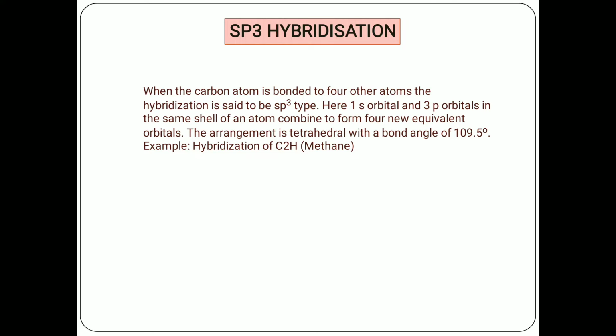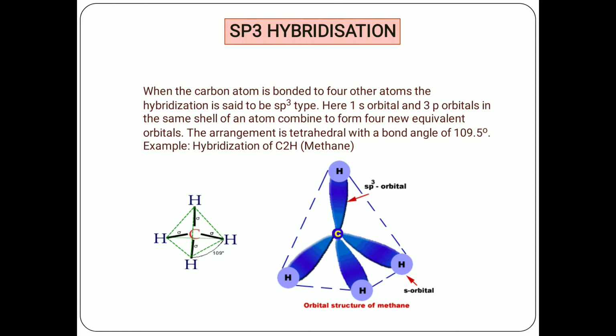Here one s orbital and three p orbitals in the same shell of an atom combine to form four new equivalent orbitals, and the arrangement is tetrahedral with bond angle 109.5 degrees. Let us take the example of the methane molecule, CH4. There is one carbon atom at the center and four hydrogen atoms bonded to it. The bond angle between carbon and hydrogen is 109.5 degrees, and such a structure has tetrahedral geometry.